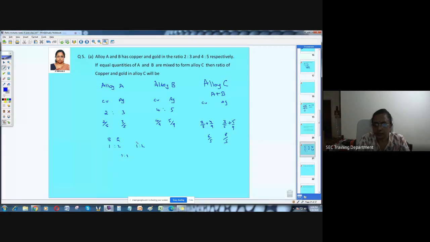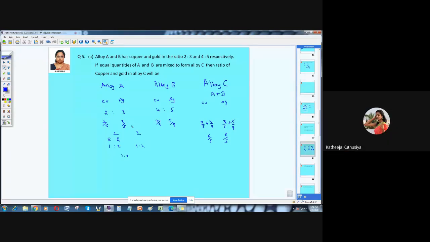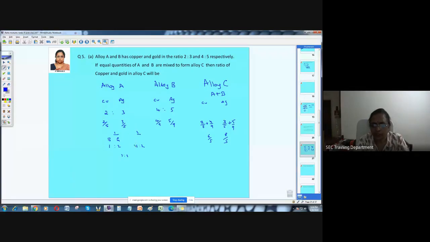As per what you are saying, I just want to clarify that. What Khatija said is correct. Okay, leave that. I don't want you to answer now, I want others to understand this. Boys and girls of the first class are 1:2, and of the second class 1:2. If both classes are mixed together, what will be the new ratio? You're just adding these two and these two, so it's 2:4. Again it is 1:2. Is this correct?